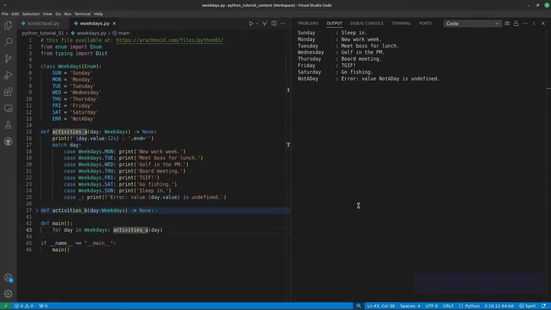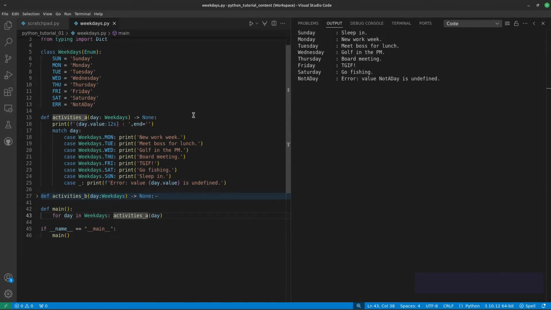That's better. The purpose of this program is to map weekdays to scheduled events in a function called activities. This example just prints a message each day, but the activities function could just as easily carry out actions appropriate to a given day. The activities function uses the relatively new Python match case control scheme to map weekdays to event control blocks.